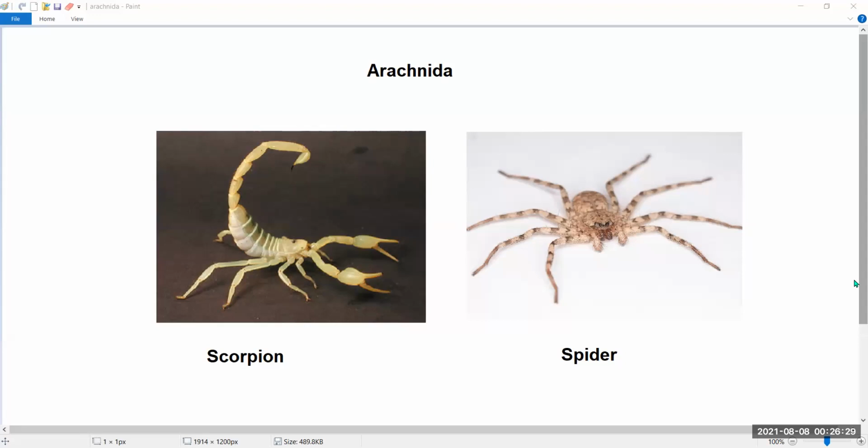Next group is Arachnida. The head and thorax are fused in these animals. They have 4 pairs of legs and do not bear antenna on their head. For example, spider and scorpion.